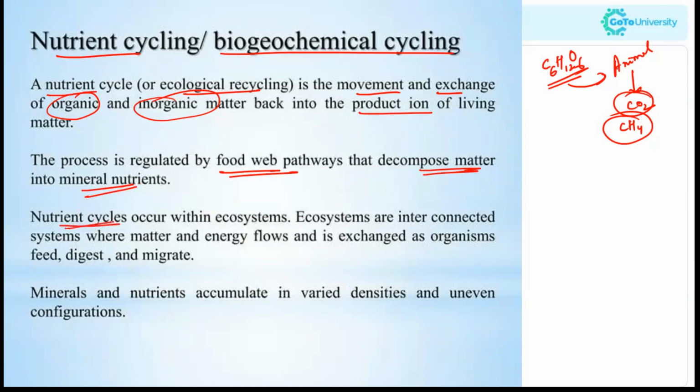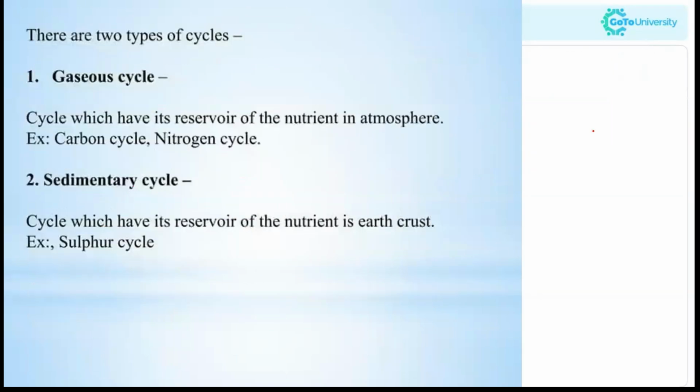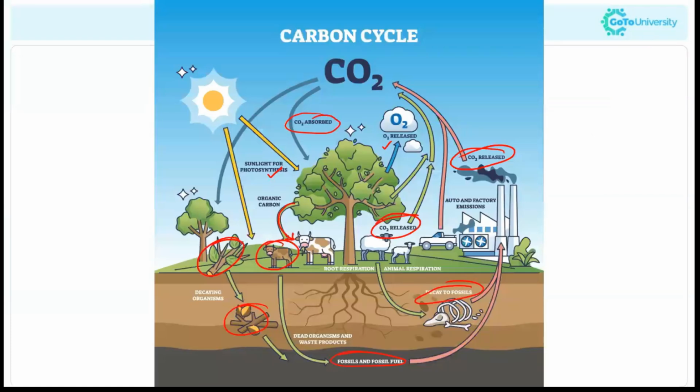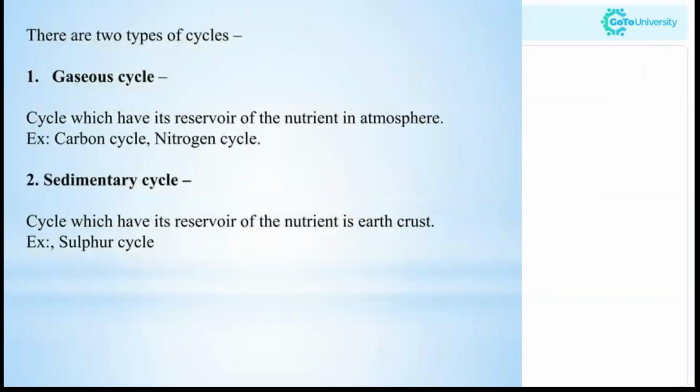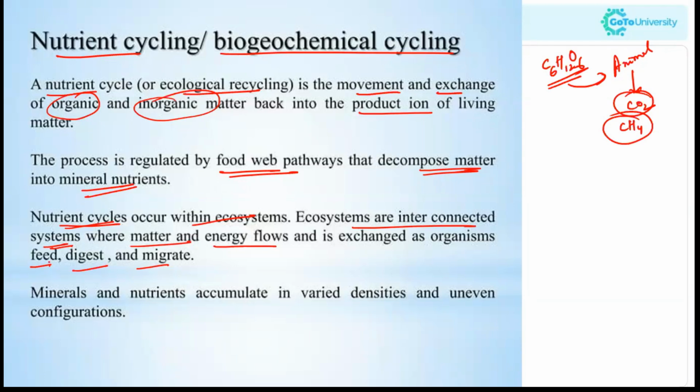Now, the nutrient cycles occur within the ecosystem, and ecosystems are interconnected systems where matter and energy flow and are exchanged as organisms feed, digest, and migrate. Just now we explained it. It is happening within the ecosystem and they are interconnected systems. Here the matter and energy flows. You can see here in this diagram, they are converting carbon from one form to another. They're interconverted there. And also the minerals and nutrients accumulate in varied densities and uneven configurations.